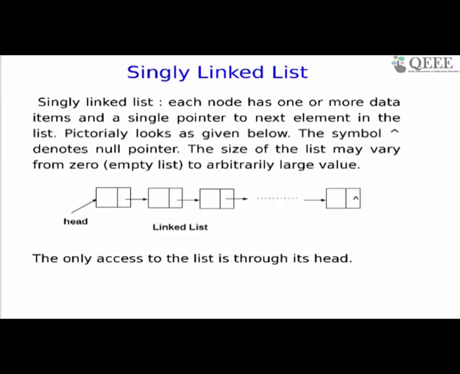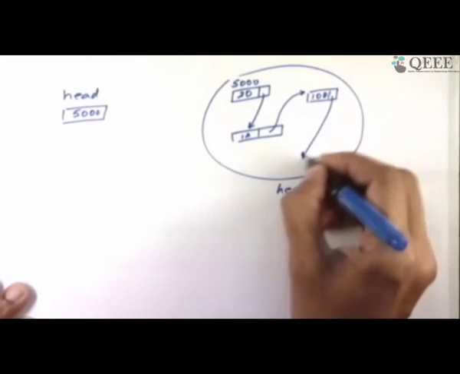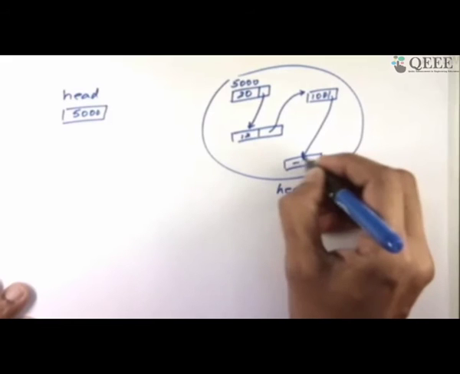This is the view that I'll come to again and again, so keep this picture in mind. Again, I'll put this very clearly for you. If I draw a linked list in a little more detail, suppose my head is 5000. Here is my heap, which is a totally different part of memory, completely controlled and dynamic. So here is 5000. It may have a value, let's say 20. It may point to an arbitrary area somewhere, could be 6000, 7000, which has the value 12. It may go to another area which would have the value 100. And this may come to another part of the area and have the value -5. And here is the null.